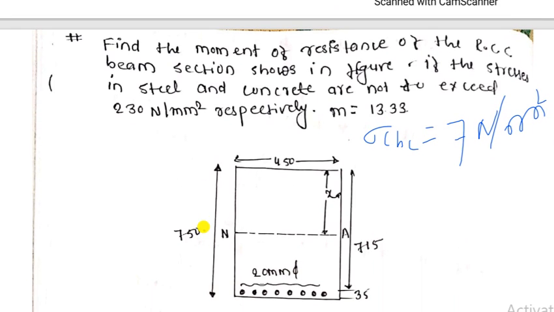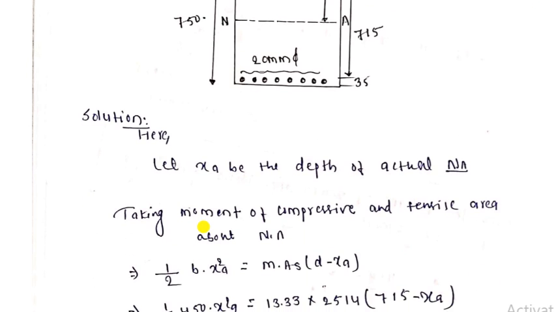In moment of resistance, the neutral axis is needed. So first we calculate the neutral axis. Let xa be the depth of the neutral axis. To calculate the neutral axis, we take the moment of the compressive and the tensile area, and we know 1/2 b into x square, because we need to calculate the depth of the neutral axis.